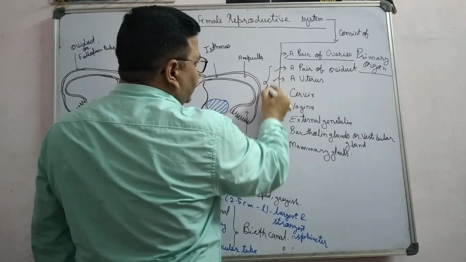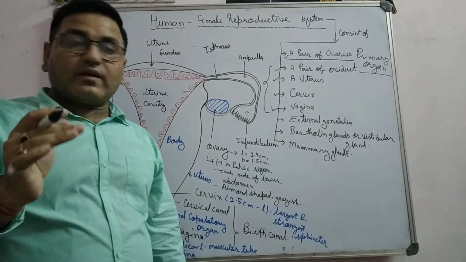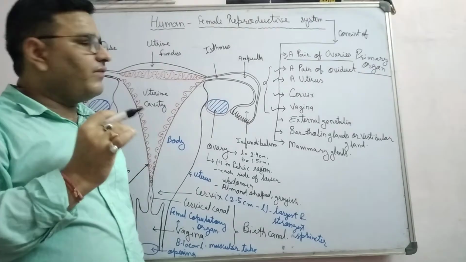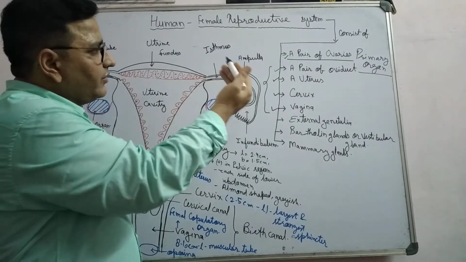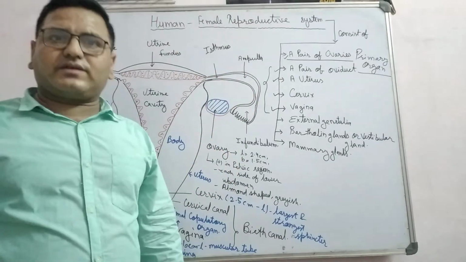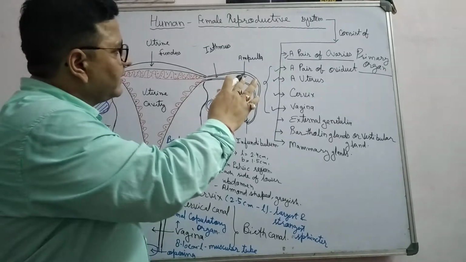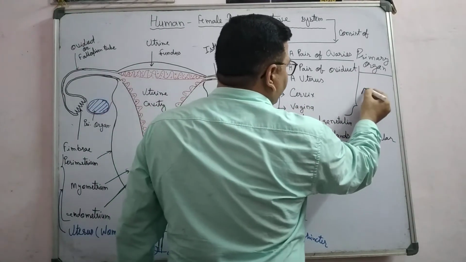These represent accessory ducts. They form accessory ducts in the female reproductive system. So from here to here, accessory ducts.